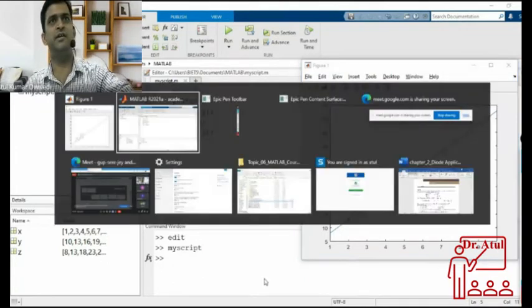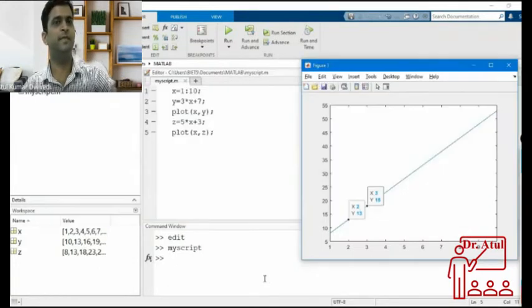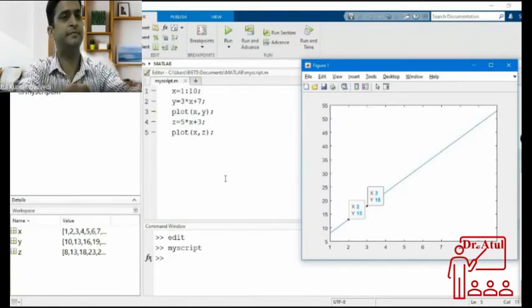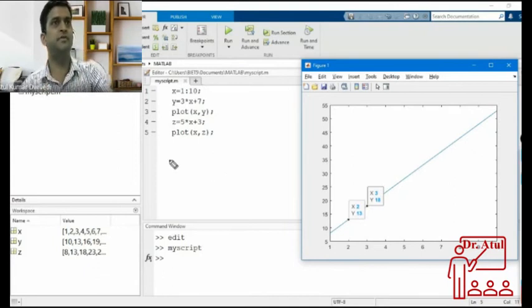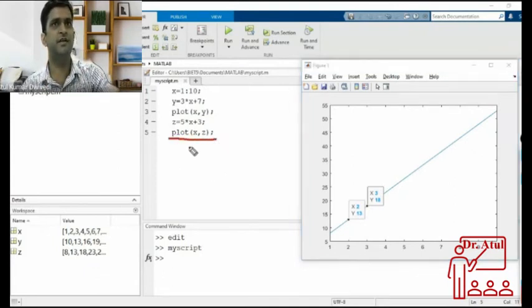Okay, I will show you all windows. I don't have any other plots here. There is no other plot window. Only one plot is there. So which plot is there? This is the second plot.